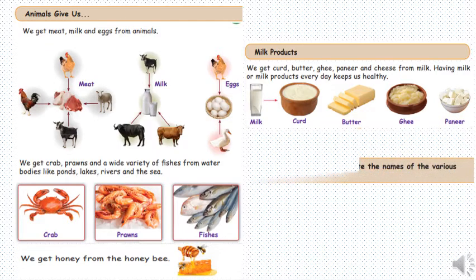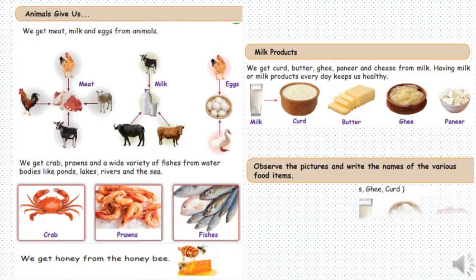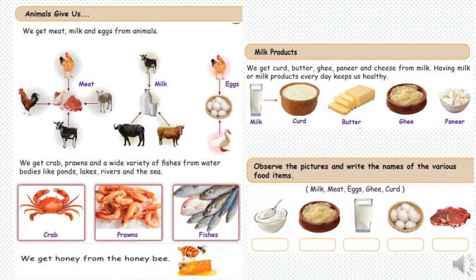Next, observe the pictures and write the names of the various food items. So make a child see the picture and answer what that picture is. The first one is curd, second one is ghee, third one is milk, then we have eggs and the last is meat.